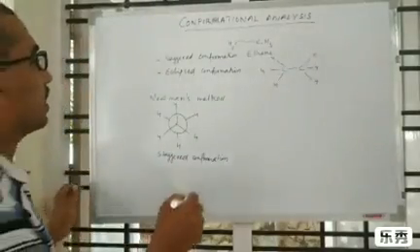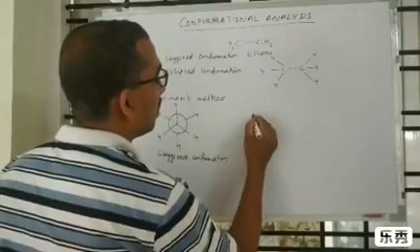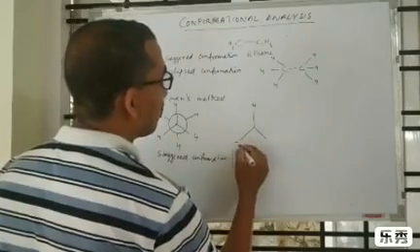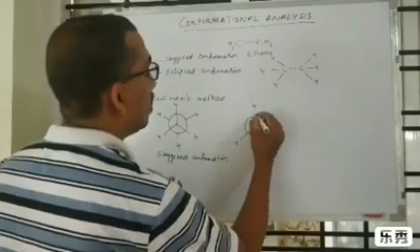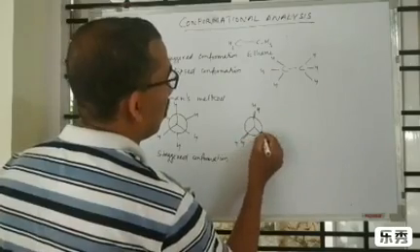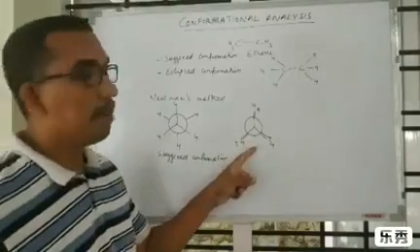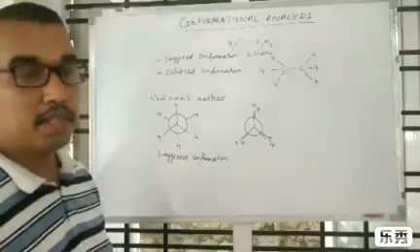Another extreme conformation is the eclipsed conformation. That is written as the first carbon as a point, and then three hydrogens, and the second carbon as a circle. The hydrogens in the first carbon will eclipse the hydrogens in the second carbon.